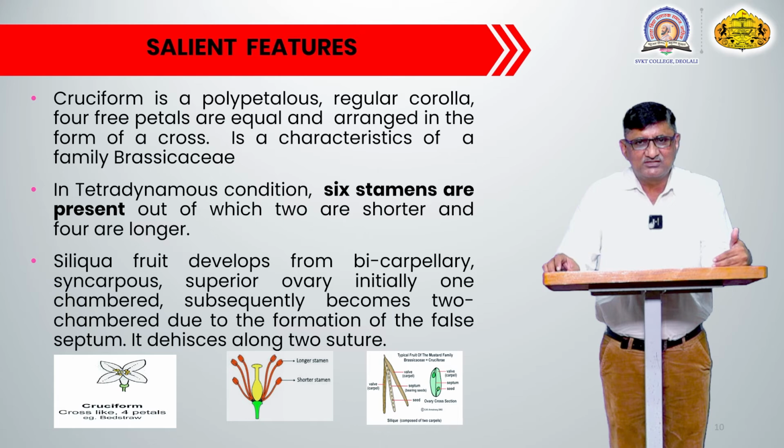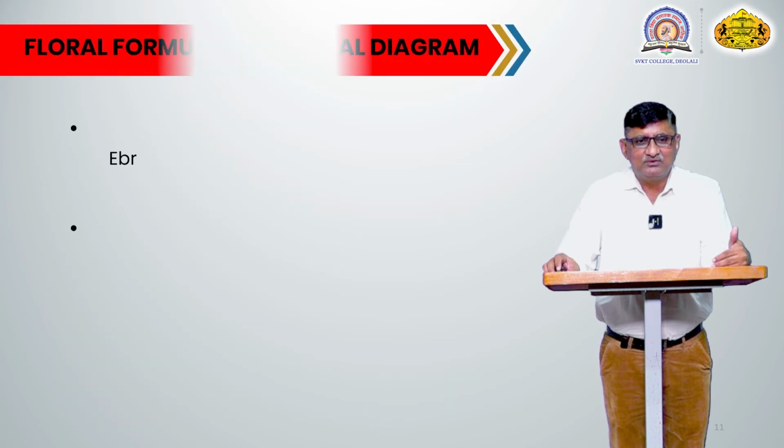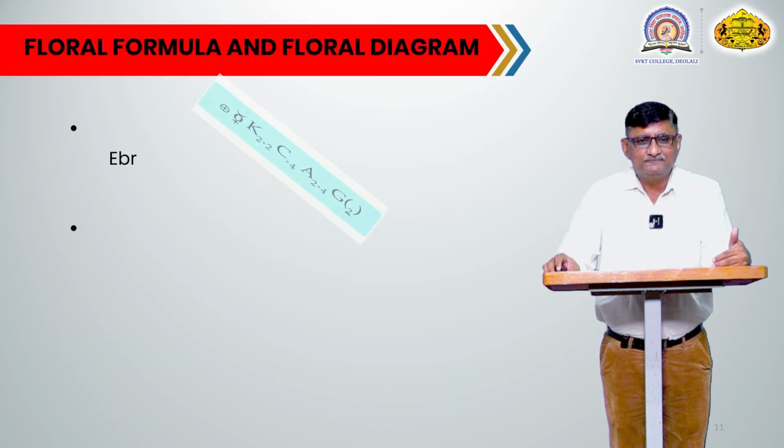In the third image you can also see the transverse section of the ovary, in which the ovules are placed on parietal placentation. This is also one of the important characters of the plants of this family.